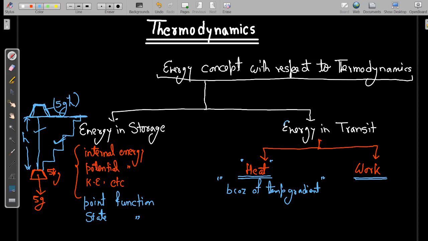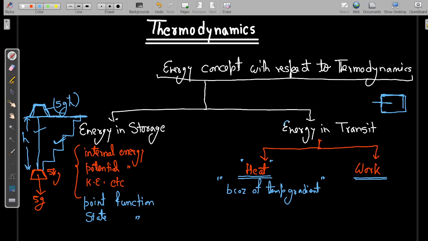And if temperature gradient is not there, then whatever energy is crossing through the boundary of the system will be a work transfer. Why am I talking about the boundary of the system? Because here the energy is in transit, meaning it is crossing the boundary. If this is our system, then the system is interacting with the surroundings through the boundary.